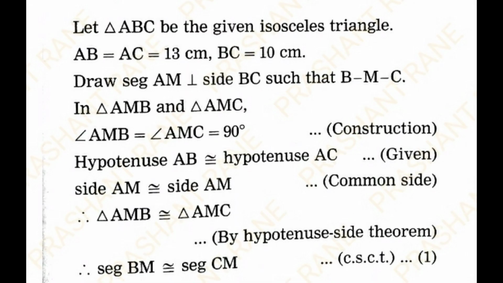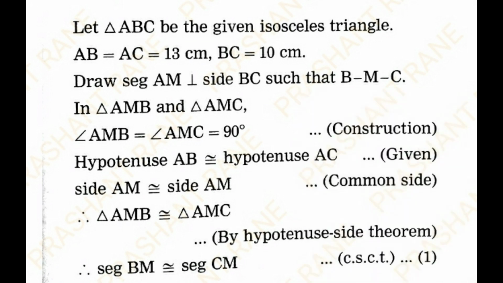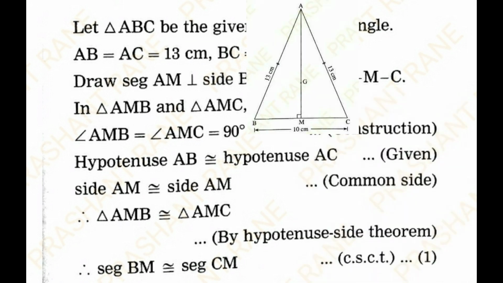So let us consider triangle ABC be a given isosceles triangle where AB is equal to AC is equal to 13 centimeter, BC the base is 10 centimeter. Draw segment AM perpendicular to side BC such that B-M-C. In triangle AMB and triangle AMC, we know that angle AMB is equal to angle AMC is equal to 90 degree. The reason is construction.